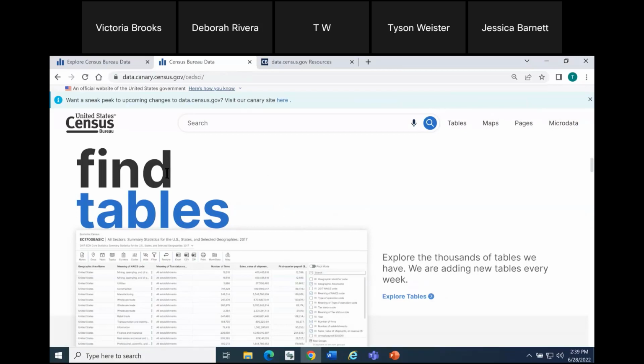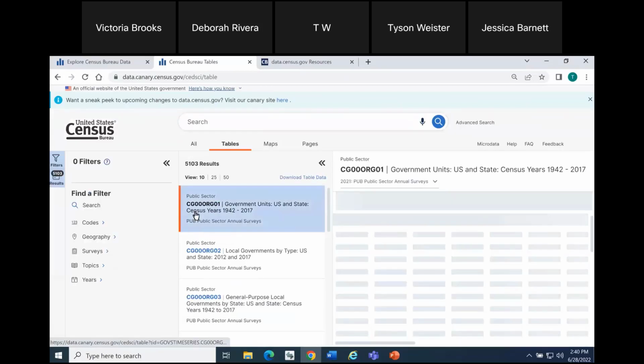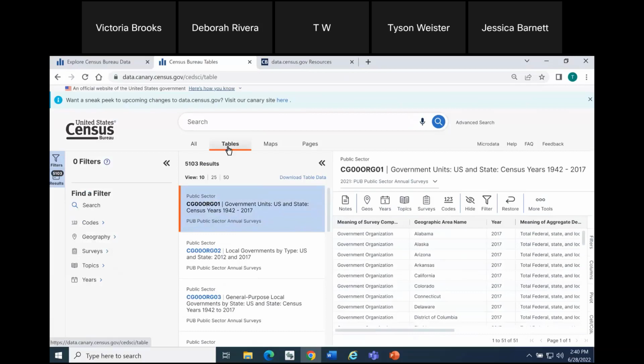So as an example, under Find Tables, you can click the table, you can click Explore Tables, or the word table, and notice that as I move my cursor, the tables actually shift slightly. So we've added several hover effects throughout the website with this release, just to indicate that when your cursor is over these items, you can interact with it in some way. So if I were to click tables, it would take me to the set of 5,103 table results on our site, and I can add filters to narrow that down further.